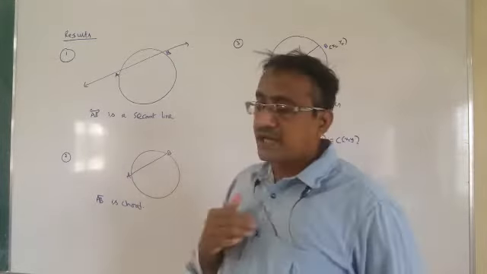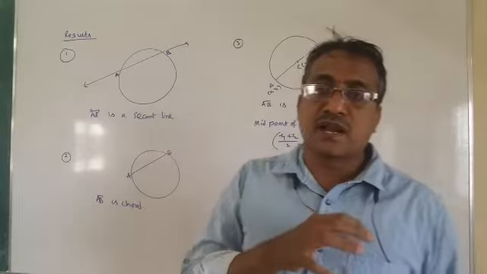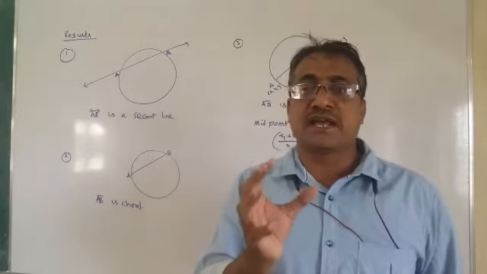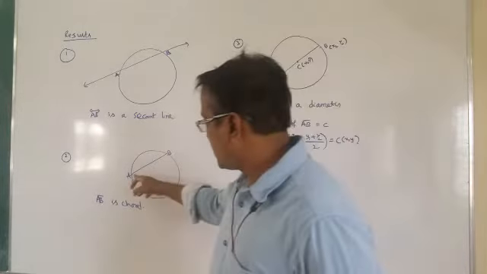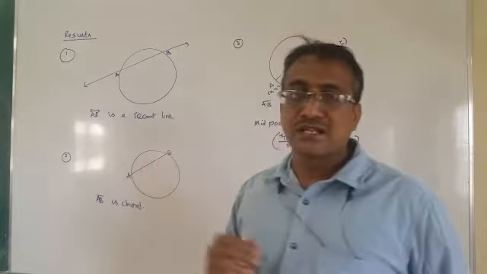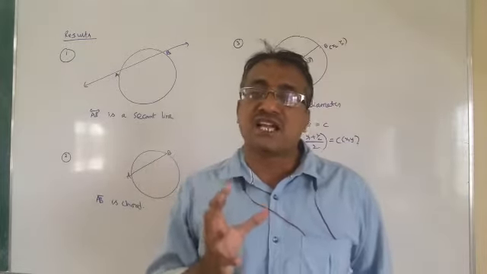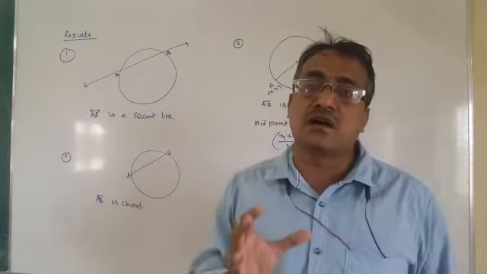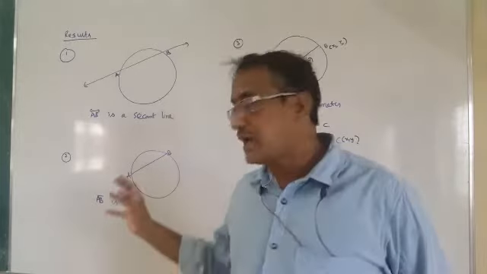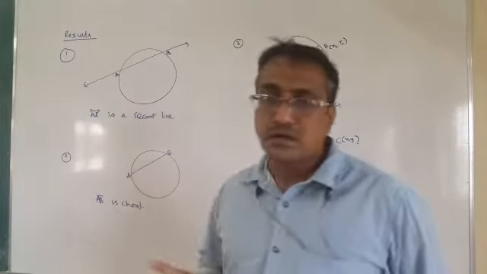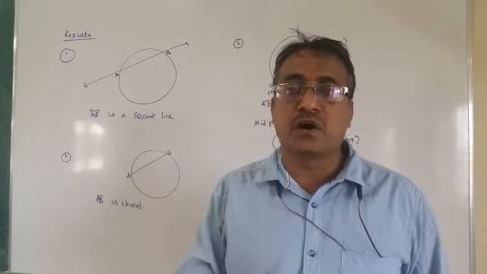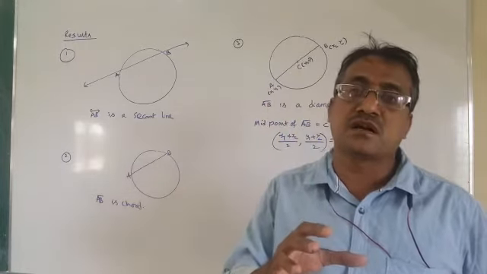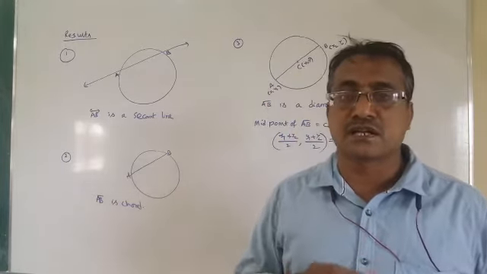Now in the second diagram, there is no line, but there is a line segment. Here AB is a line segment. That line segment is called a chord of the circle. A line segment drawn through any 2 points on the circle is called a chord of that circle.